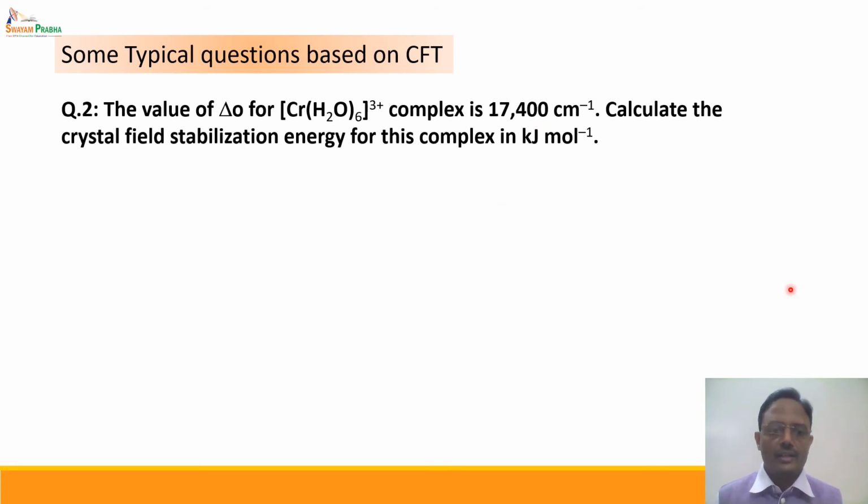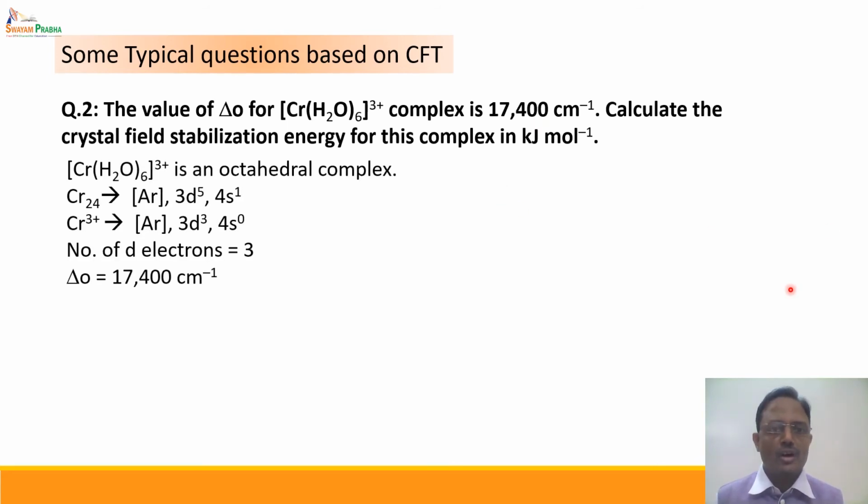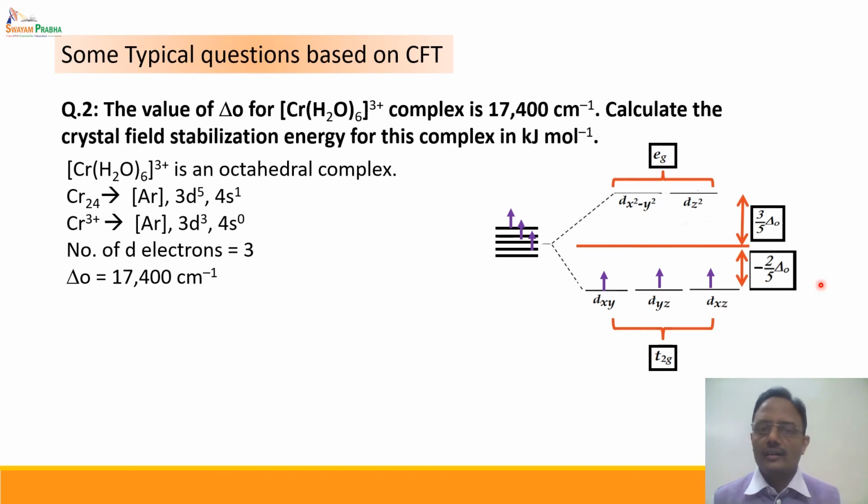Again, we will start by writing the electronic configuration of Cr3+, which is a d3 system. So the number of d electrons is 3. The given value of ΔO, which is the crystal field splitting energy, is 17,400 cm⁻¹. So if we write the electronic configuration in terms of t2g and eg, there are 3 electrons in the t2g set and no electron in the eg set.